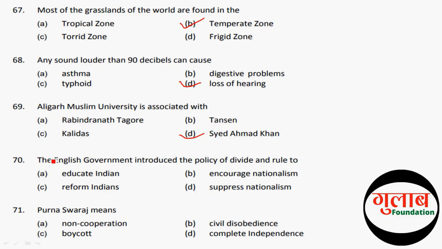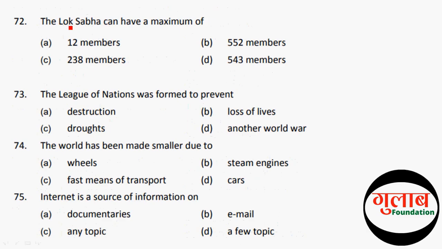The correct option is D, complete independence. So let's move to the next question. The Lok Sabha can have a maximum number of. The correct option is B, 552 members.